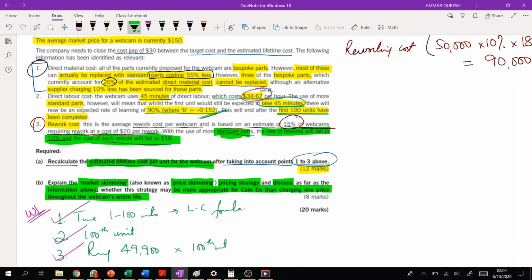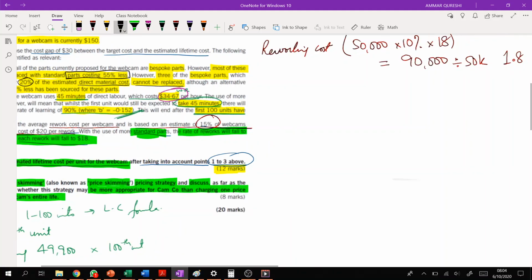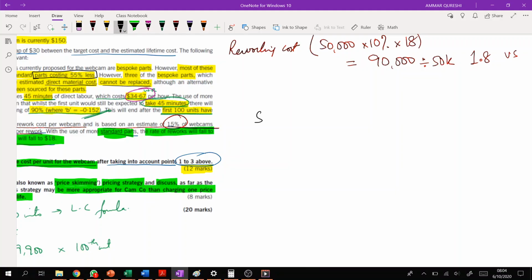First of all, let me tell you what is the concept of market skimming pricing. There are two types of pricing strategy. The first strategy is called skimming pricing policy.